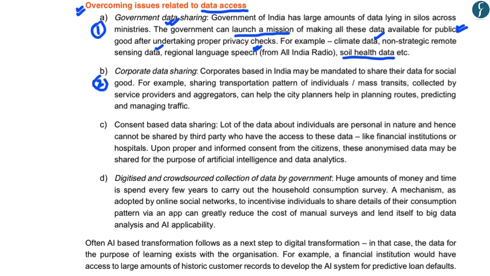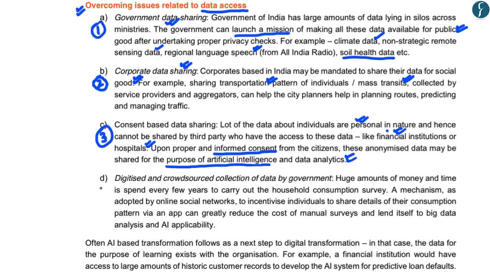The second recommendation given in this report is data sharing by corporates in India, wherein corporates can share their transportation patterns, transit patterns, and other forms of data that can be used for social good. The third recommendation is informed consent, wherein permission is taken from a person for access to personal data, such as financial data and healthcare data, and these data can then be used for the purpose of artificial intelligence and data analytics.